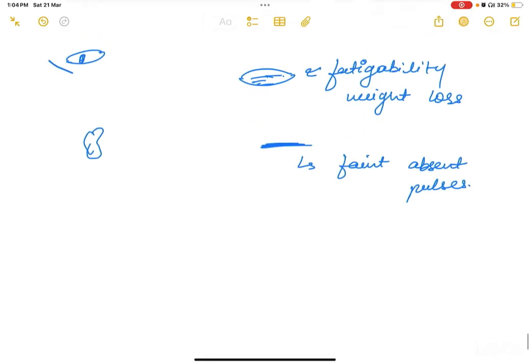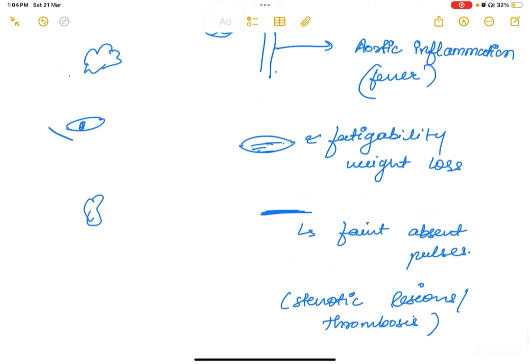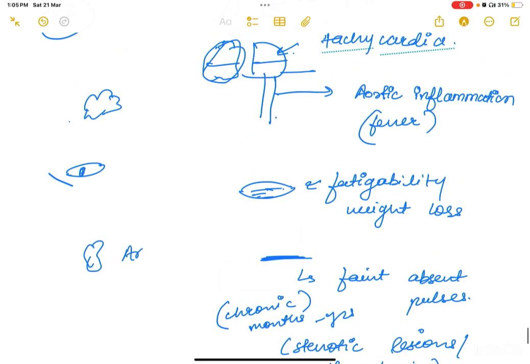There could be stenotic lesions or thrombosis of your vessels also, or embolization could also be there due to thrombosis. So with stenotic lesions or thrombosis, you will get faint or absent pulses. But this would occur over a chronic duration, months to years. Now you could get arthralgia,